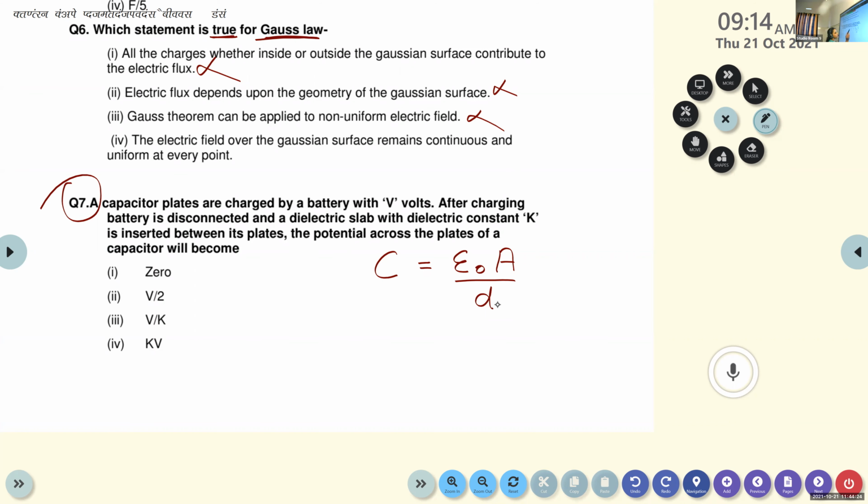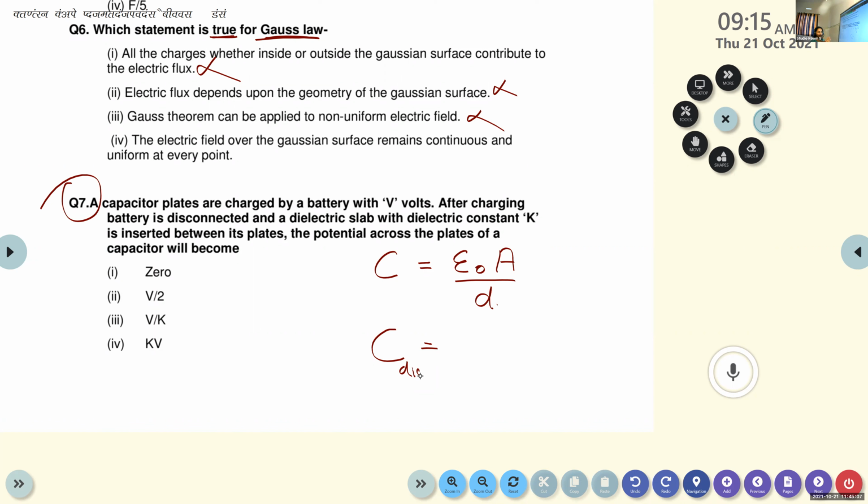Now here we have considered the capacitor with a dielectric slab placed between the plates. Then what is the equation for capacitance? We can take it as C dielectric, something like that, CD. How can we calculate the capacitance with the dielectric? Without a dielectric medium, the capacitance of a capacitor can be calculated by C is equal to epsilon 0 A by D.